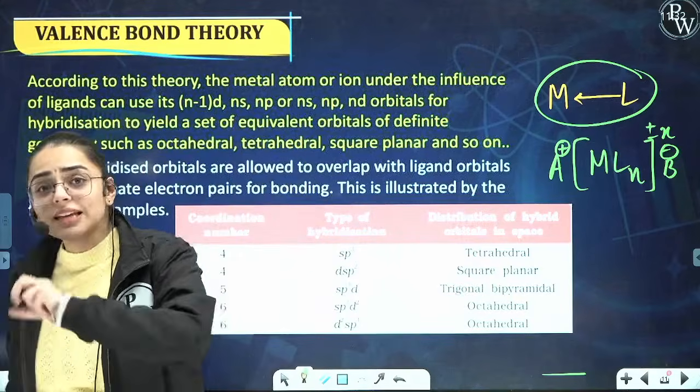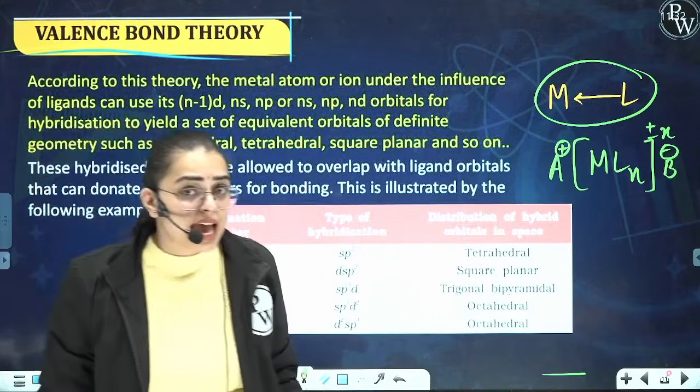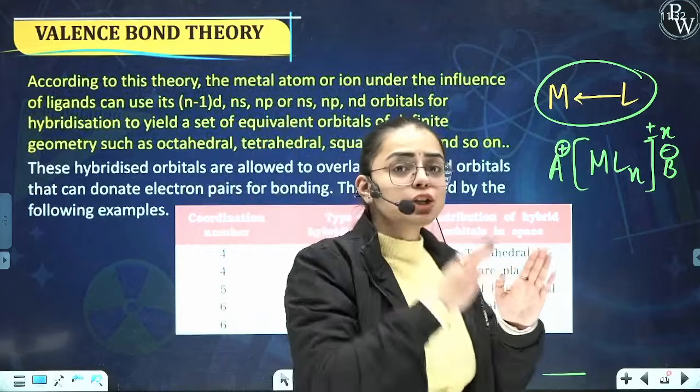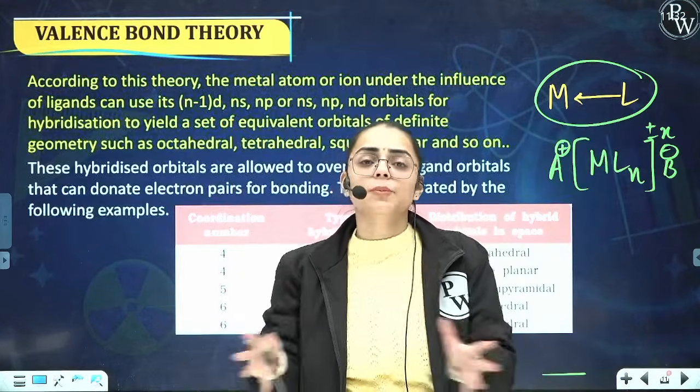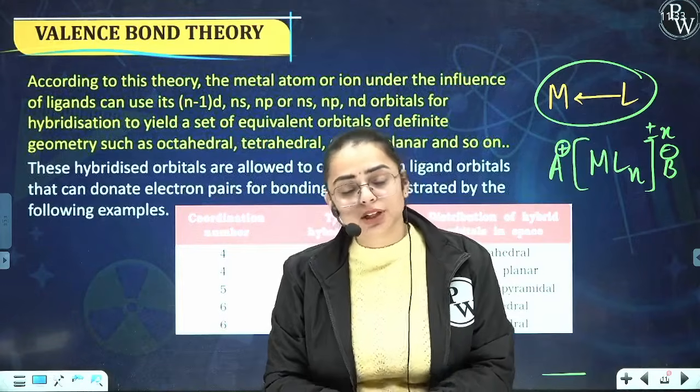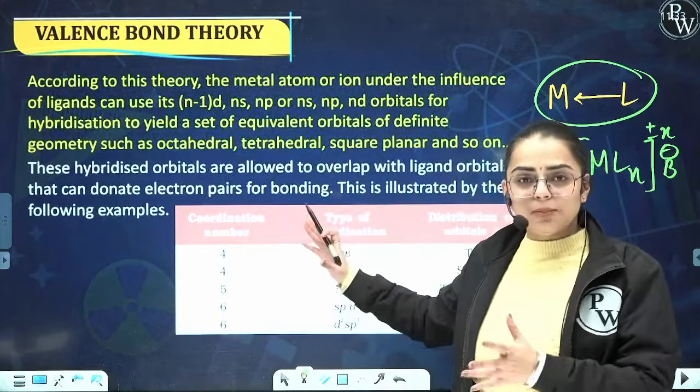The second thing to understand in the valence bond theory is that the vacant orbital overlaps with the electrons of the ligand, forming a coordinate bond. Are you getting my point? Now let us understand this with the help of the lines from the NCERT.